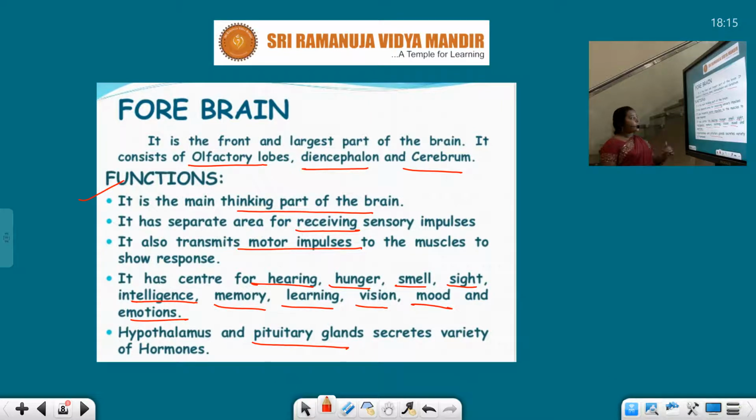Along with this, it also has important structures such as the hypothalamus and the pituitary gland. Here, this pituitary gland secretes growth hormone. What is this, students? Growth hormone.